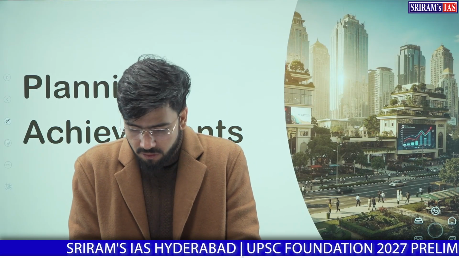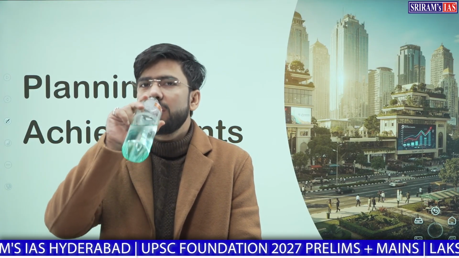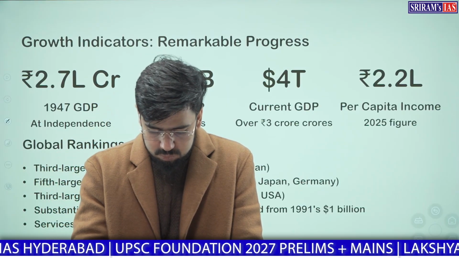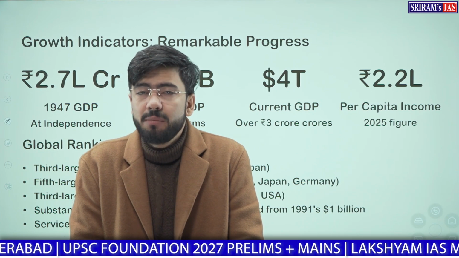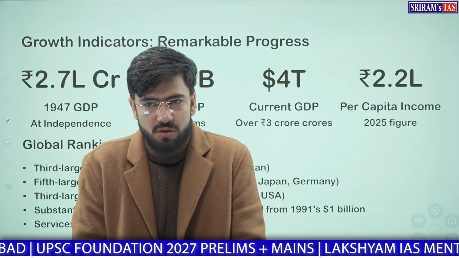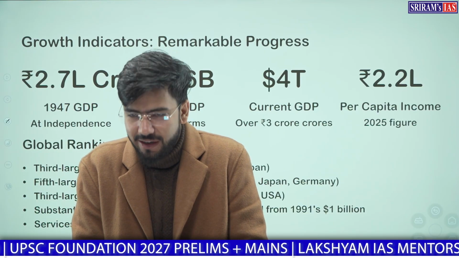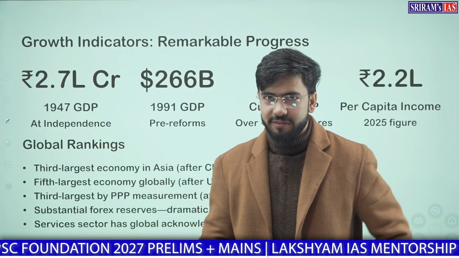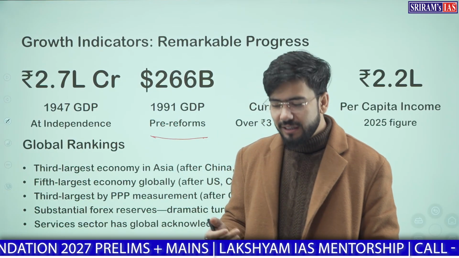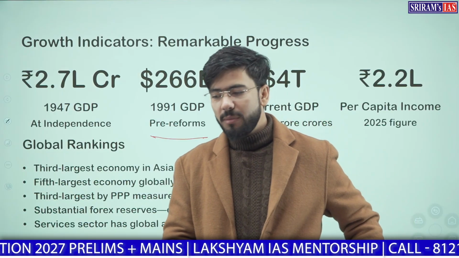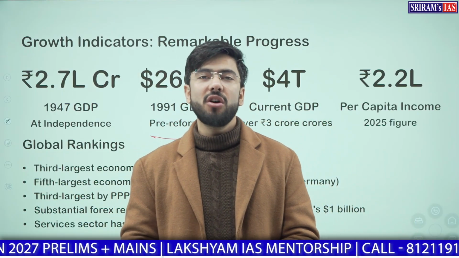Understood? Now, what all did we achieve by this planning from 1951 to 2017? We will just go through it. In 1947, at independence, our economy had a GDP of 2.7 lakh crores. Post the 1991 reforms, we witnessed GDP growth to about $266 billion.